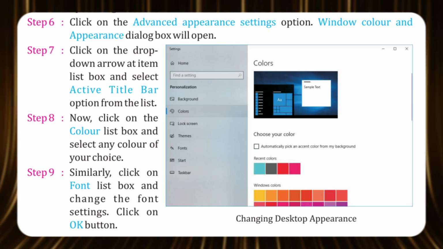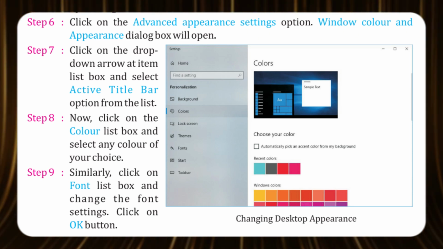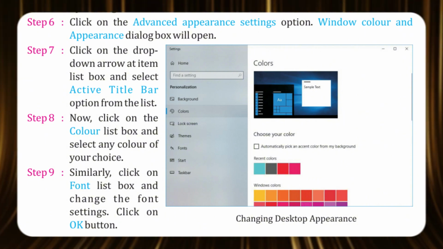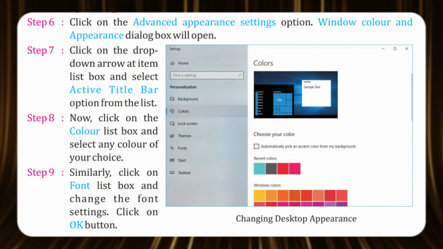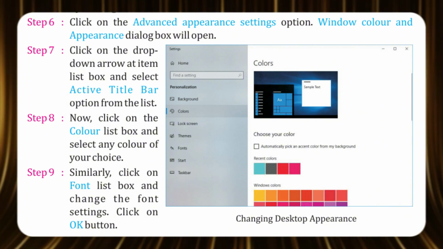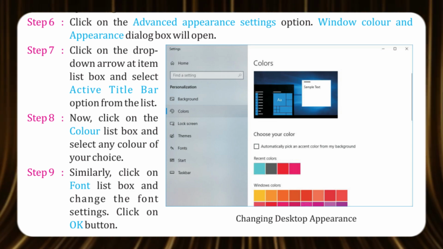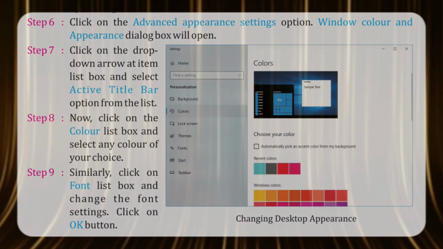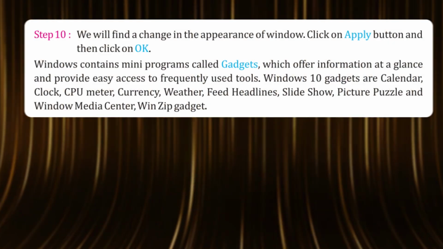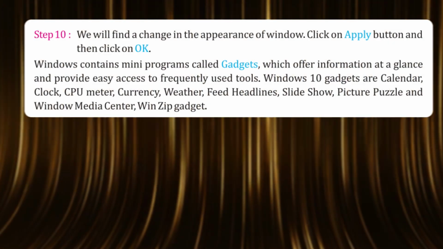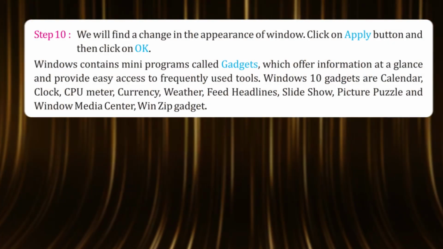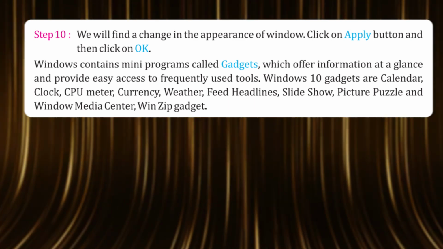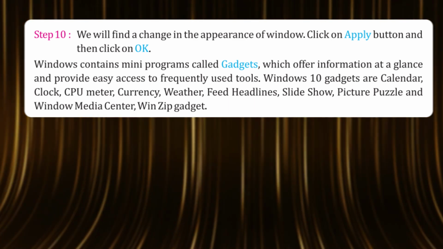Now, click on the Color list box and select any color of your choice. Step 9. Similarly, click on the Font list box and change the font settings. Click on the OK button. Step 10. We will find a change in the appearance of the window. Click on the Apply button and then click on OK.